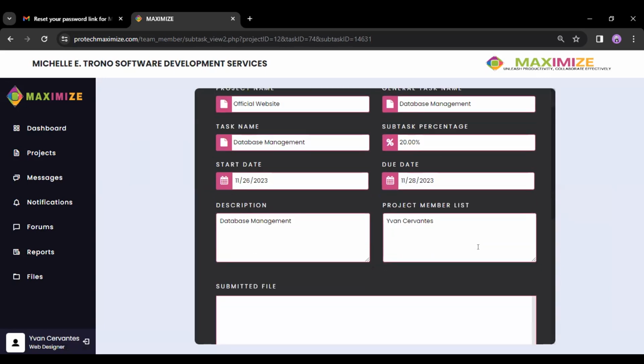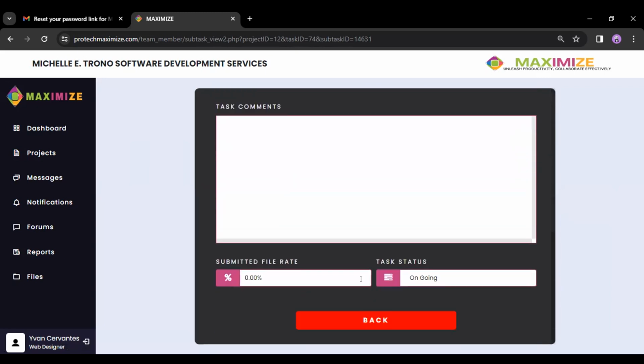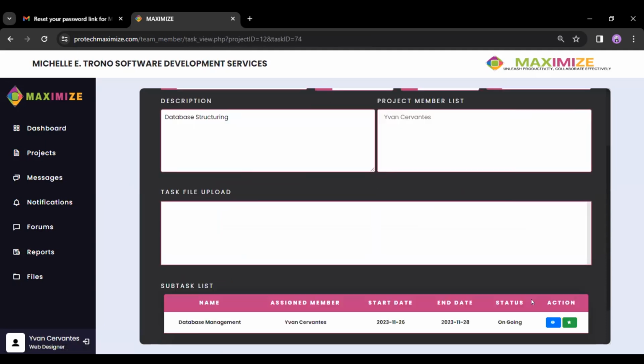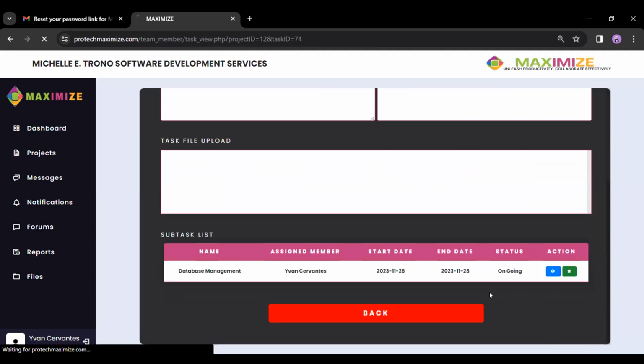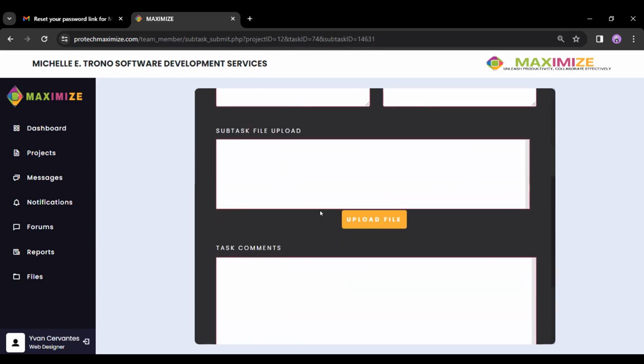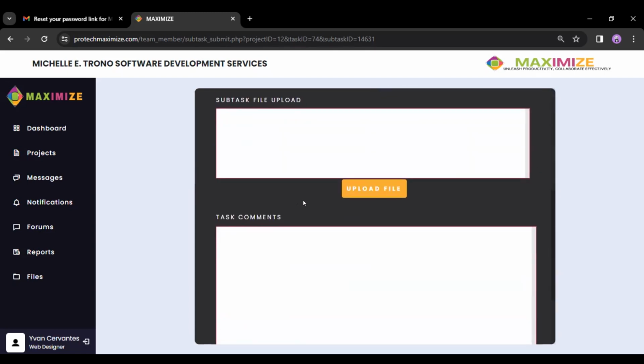Scroll down. It's still ongoing because we have not submitted any file. So back button, then click our read button, which allows us to submit the needed file or proof for this task. First, let's provide a comment.